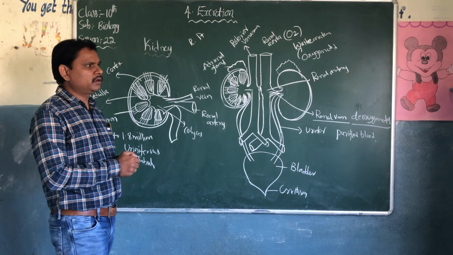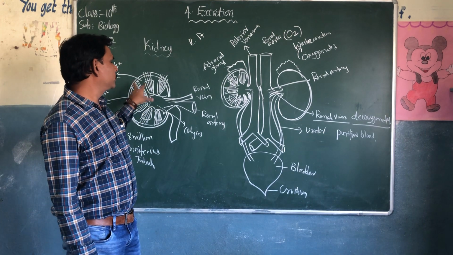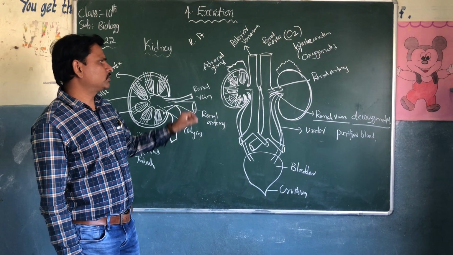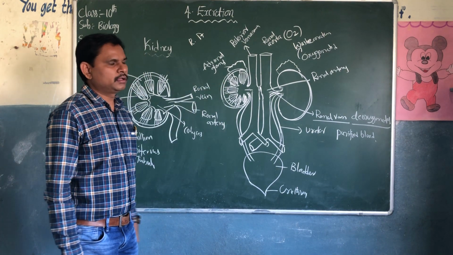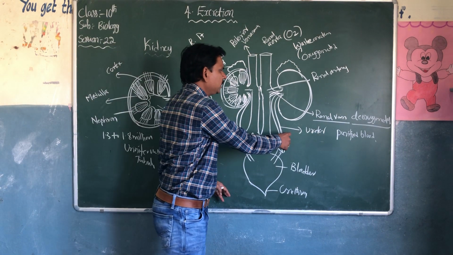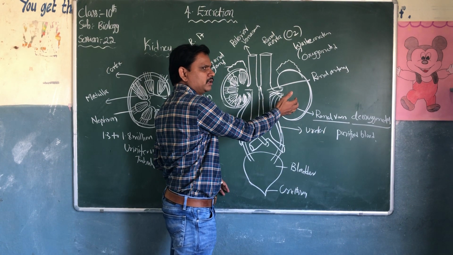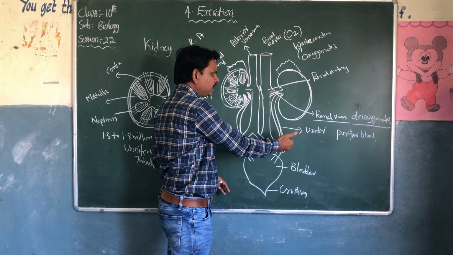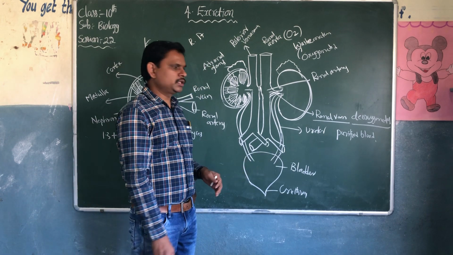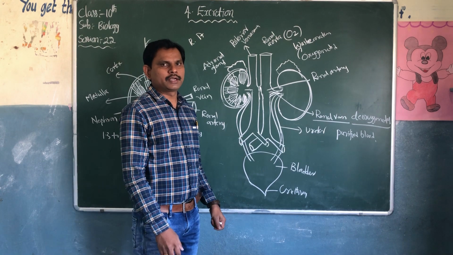It's very important for 4 marks. Sometimes they will ask diagrams only of the internal structure of the kidney. If they ask the external structure of the kidney for 4 marks, you have to explain and draw the diagram also. Once the waste material is generated in the kidneys, the urine is carried through the ureters to the bladder. The urine is temporarily stored in the bladder, and through the urethra it is expelled outside the body.